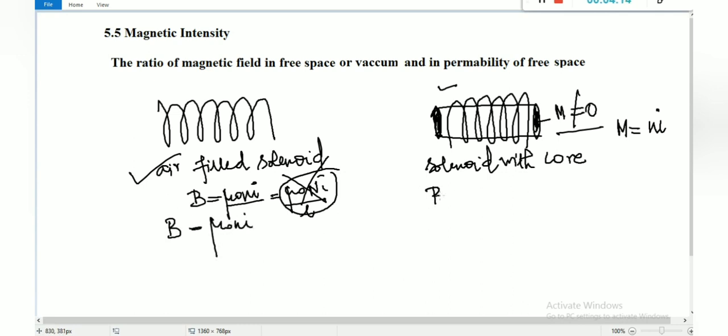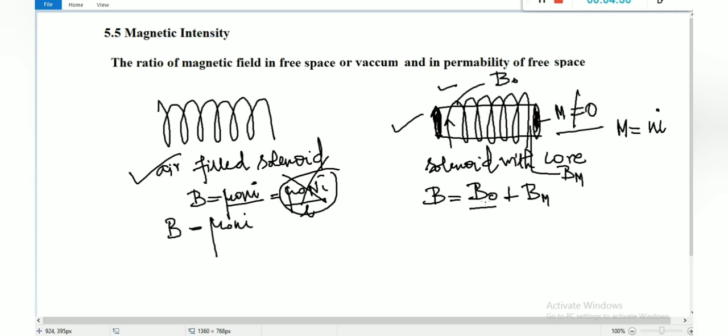But here, after I applied some current through the solenoid, the solenoid has one magnetic field and the material has one magnetic field, that is magnetization. So the total magnetic field for this diagram is B is equal to B naught plus Bm. B naught stands for the magnetic field due to the solenoid, that is due to the current which we applied, and Bm is due to the material core.